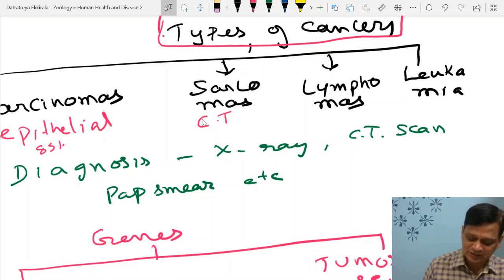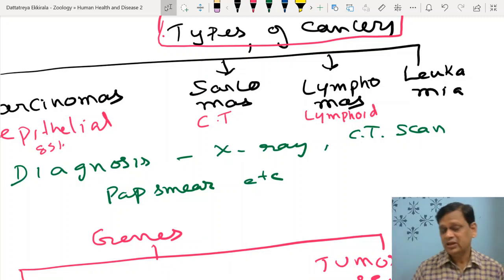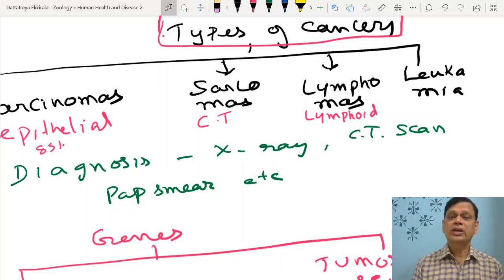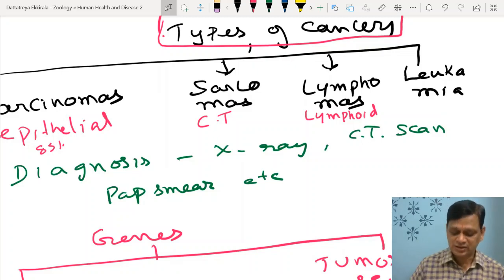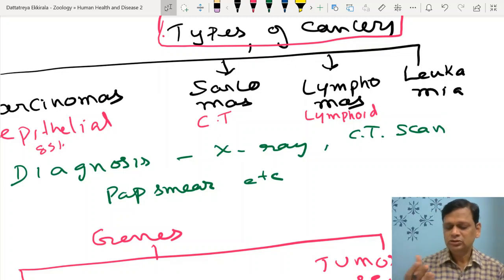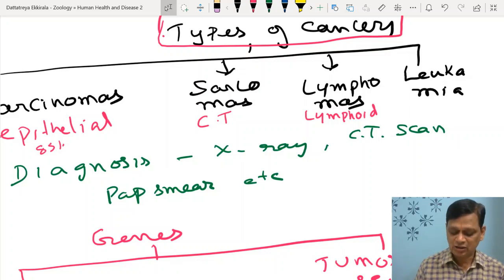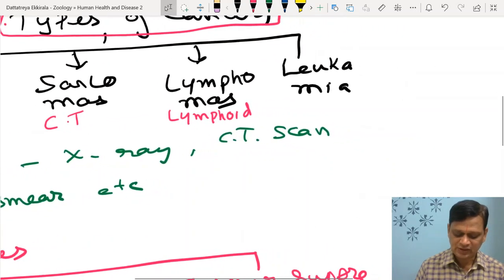Lymphomas, cancers of lymphoid tissues. But here some people also divide based on two categories: Burkitt lymphomas and, sorry, Hodgkin's and non-Hodgkin's lymphomas. Burkitt is one variety that is different, but Hodgkin's and non-Hodgkin's is one way.